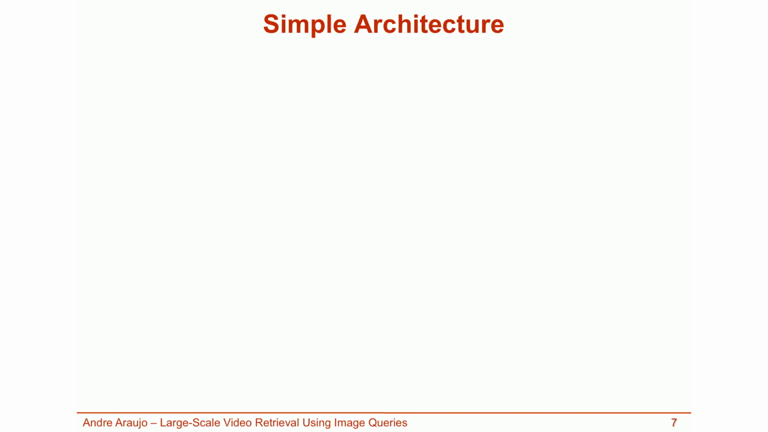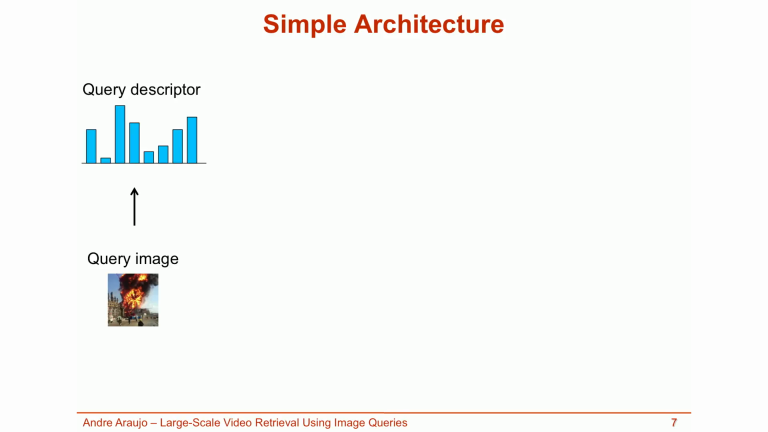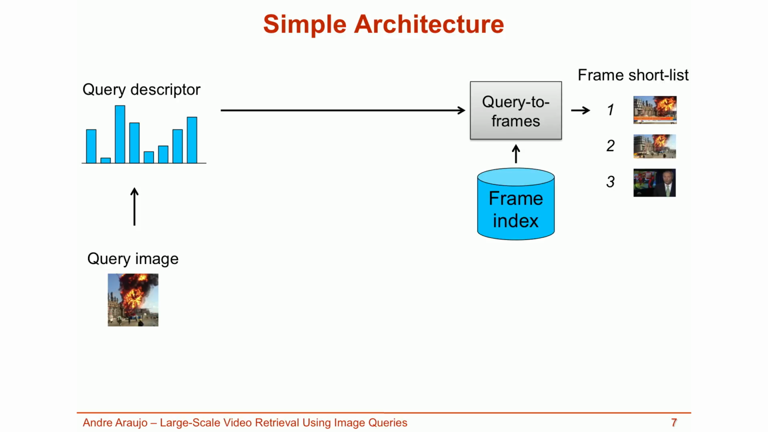I told you that visual search with a database of images is well developed, so you might be wondering if we could search a video database by simply considering each database video frame. In this slide, let's consider the architecture of a system which does exactly that. First, we extract a descriptor for the query image, which is used to compare the query against frames in the database. At this point, we obtain a short list of frames which are to some extent similar to the query image.